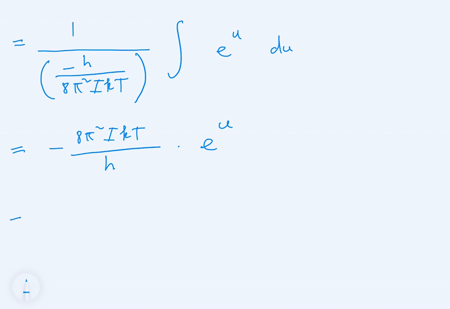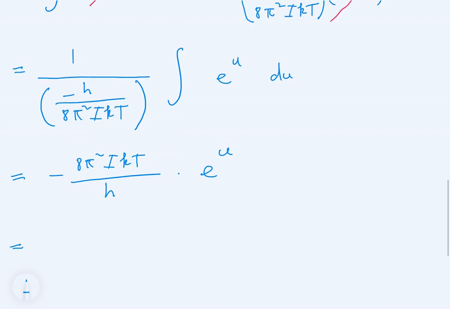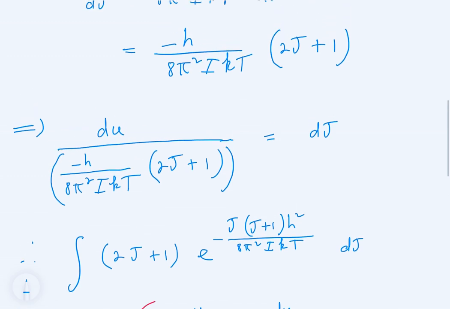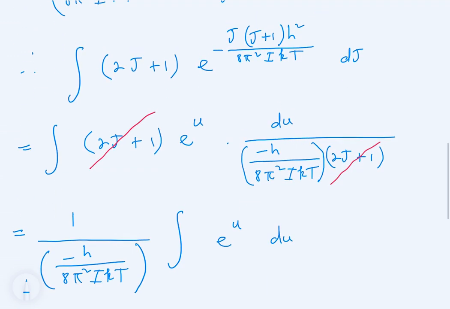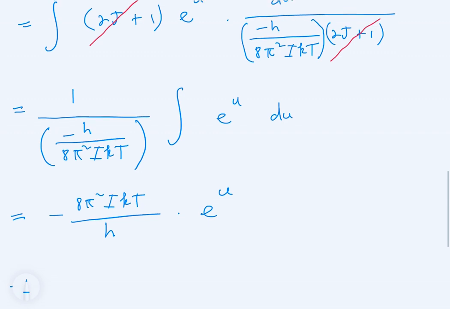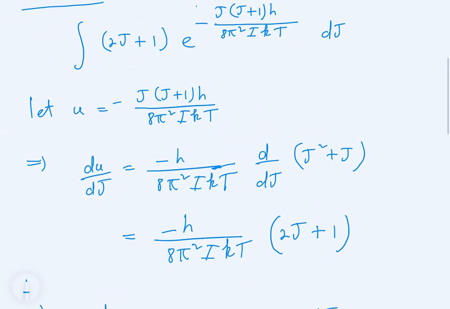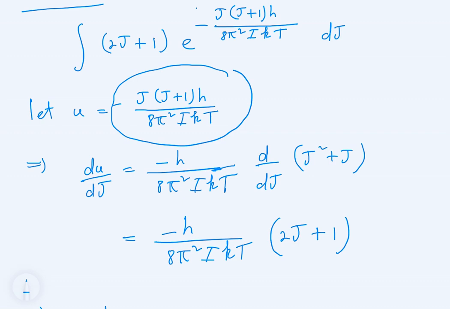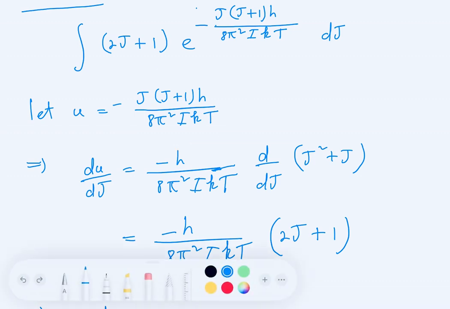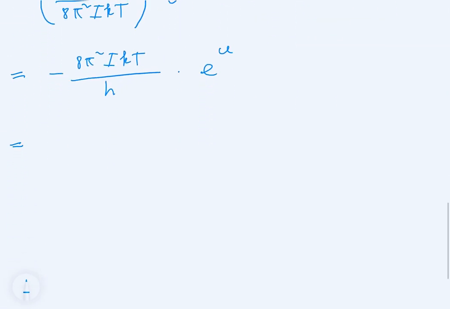And we have to leave the answer in terms of j. We have to leave the answer in terms of j because the integral was given to us in terms of j. And we said that u is equal to, go back, we said u is equal to this: minus j times j plus 1 times h squared over 8 pi squared ikt. So we replace u with that in the answer. We go to the answer and we replace u with that, okay? So let's go back to the answer. Let's replace u with that.